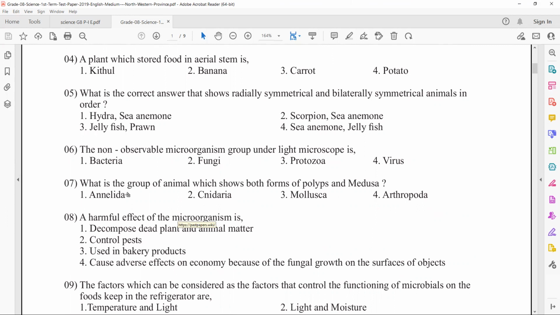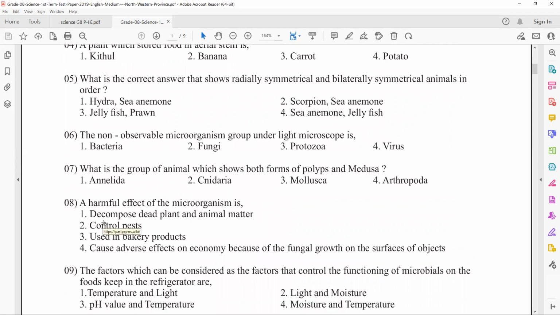Cnidaria. Annelida, clearly the answer is Cnidaria. So Cnidaria have 2 forms, polyps and medusa. Polyps are fixed and they lead a sedentary lifestyle. Again, medusa are free-floating organisms.